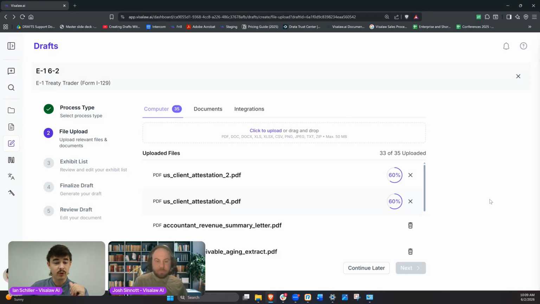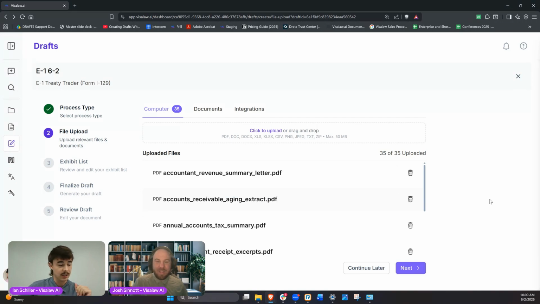ChatGPT, the free version, is great for making your workout regimen. It's not so great for uploading your client information. So just something to keep in mind here, and sort of one of the reasons that Visalaw has been built specifically for immigration practice.